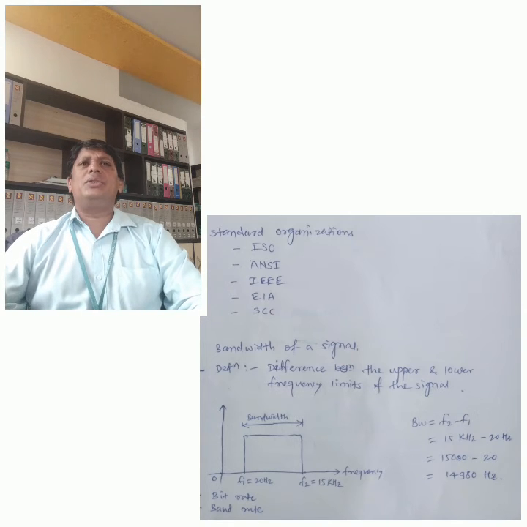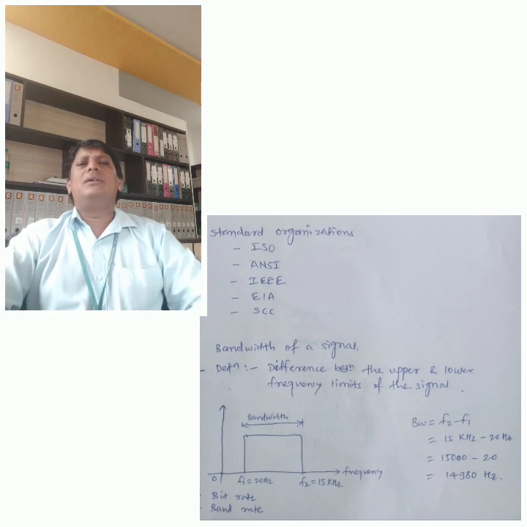The second definition you are usually asked in an exam is baud rate. Baud rate is the number of times the signal level changes in a channel per second. The signal level could be amplitude, frequency or phase. Clear? Baud rate means the number of times the signal level changes in a channel per second. Signal change, up and down, is the baud rate.